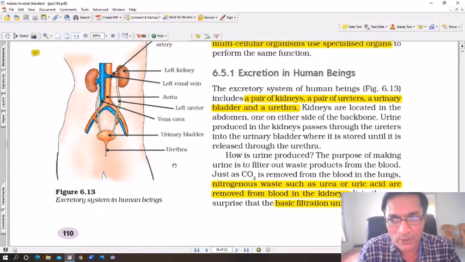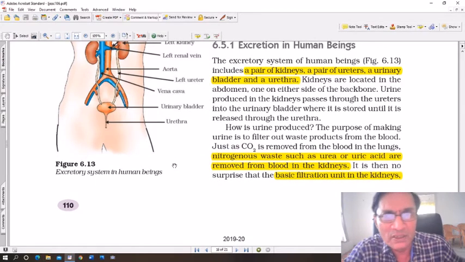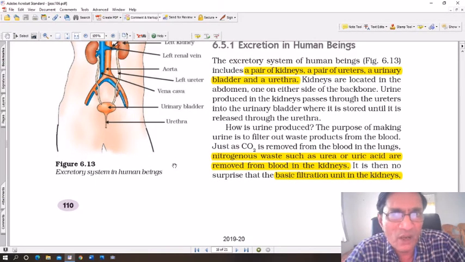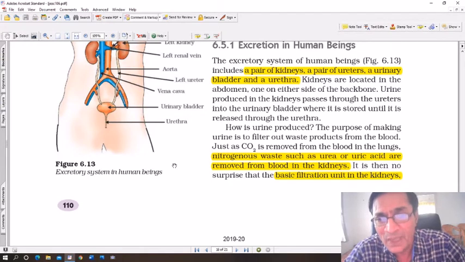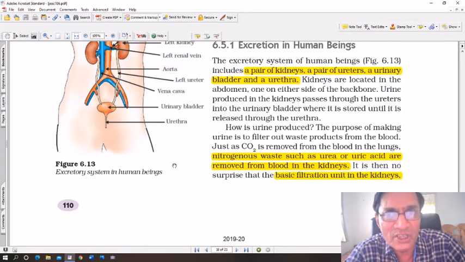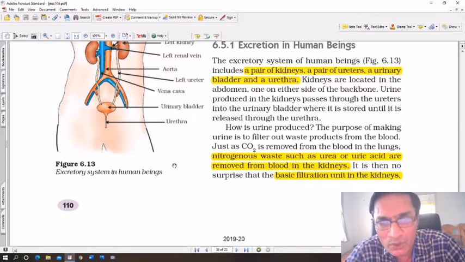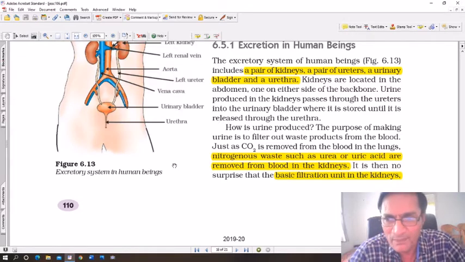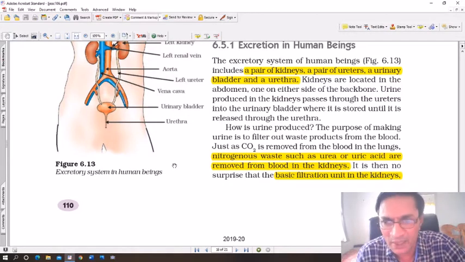How is urine produced? This urine is produced in the kidneys. But how does filtration take place? There are millions of filtration units in the kidneys called nephrons. The process of formation of urine takes place in the nephrons. The purpose of making urine is to filter out waste products from the blood. Just as carbon dioxide is removed from the blood in the lungs, nitrogenous waste such as urea or uric acid are removed from the blood in the kidneys.